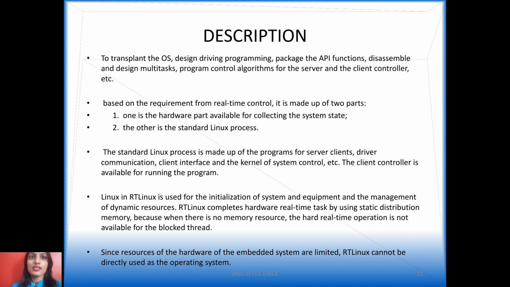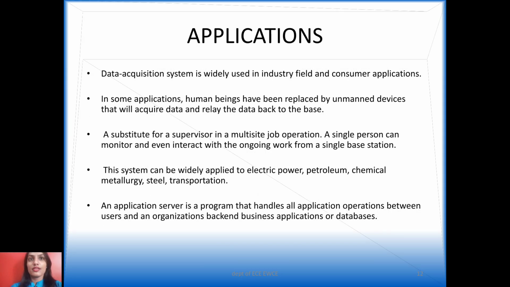Linux in RT Linux is used for initializing the system and equipment and the management of dynamic resources, only the dynamic resources, and it cannot support the static. So RT Linux completes hardware real-time tasks by using the static distribution memory, because when there are no memory resources, the hard real-time operation is not available for the blocked thread. Since the resources of the hardware of the embedded system are limited, RT Linux cannot be directly used as the operating system.